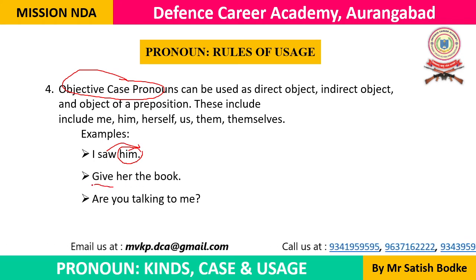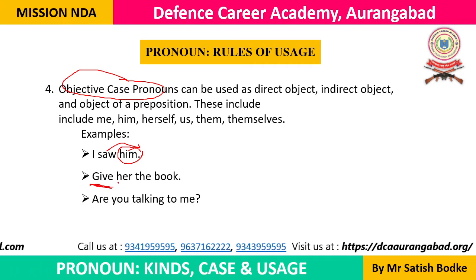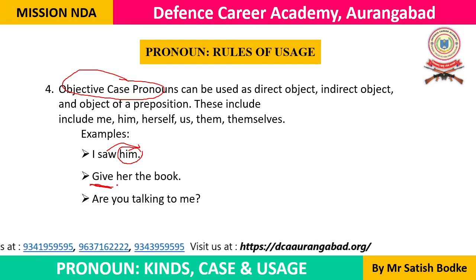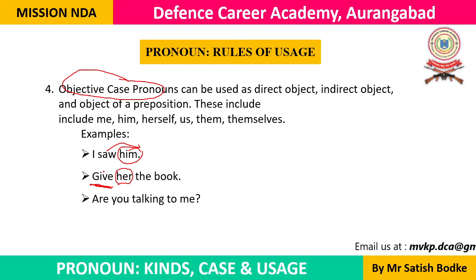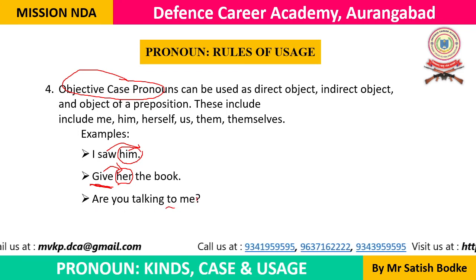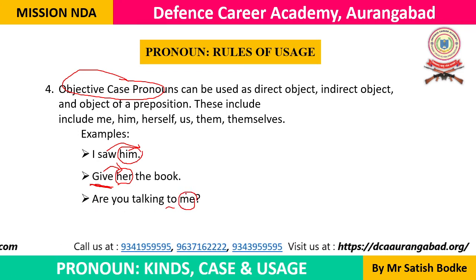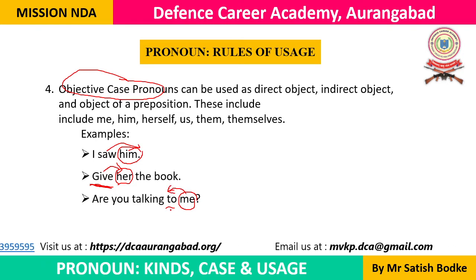Give her the book. Here the sentence is itself starting with the verb. It is an imperative sentence. The subject is already there, but it is implied. It is not mentioned here. Give her the book. Here her is the objective case pronoun which is used after the verb give. Are you talking to me? Here me is the object of this preposition to.